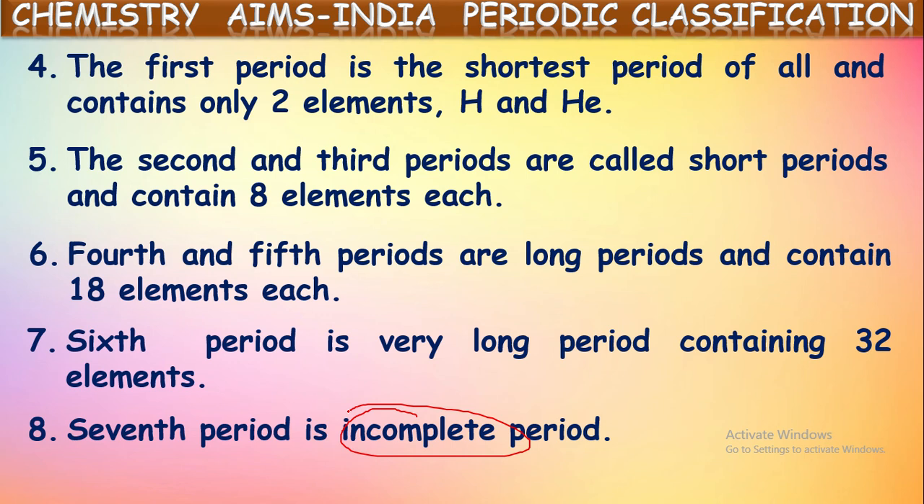If the 32 elements are written in the same horizontal row, it becomes inconvenient for studying because it will be very lengthy. That is why, to make it convenient, 14 elements from the third column are written down as two horizontal rows. Now it became an 18 column periodic table. Now we can say the first period is the shortest, the second and third periods are short periods, the fourth and fifth periods are long periods, and the sixth and seventh periods are the longest periods. Got it?